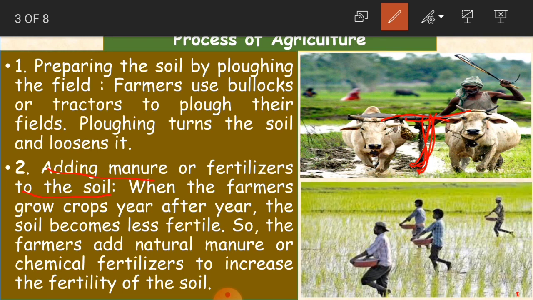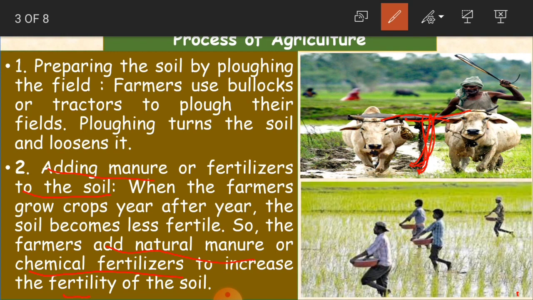To maintain healthy soil, farmers add natural manure or chemical fertilizers. Natural manure and fertilizers are both the same, with nutrients like nitrogen, potassium and others which are required to make the soil fertile.